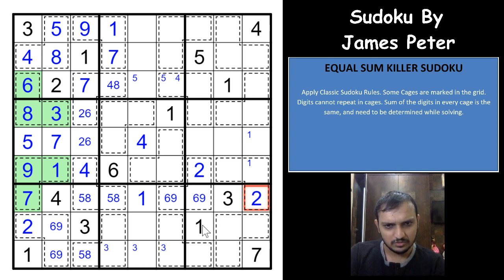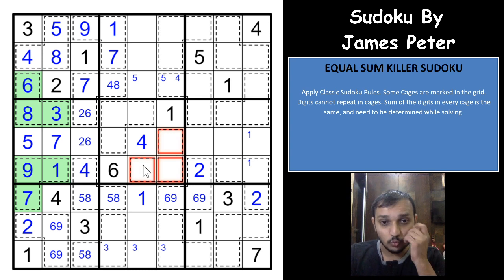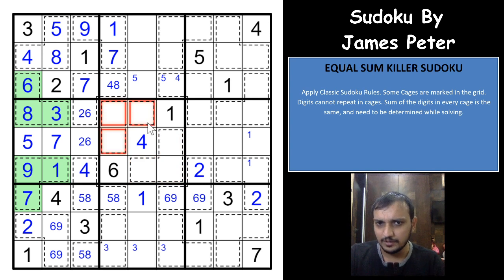Okay. So we are done till this. But if you see the cage in the center here, there is only one way. I mean to say, there are only 2 ways that you can fill a cage. Either using the 9, 3, 5 candidates, or 8, 7 and 2. 8, 2, 7 or 9, 3, 5. So either 9, 3, 5 would be here, or 9, 3, 5 would be here. 8, 2, 7 would be here, or 8, 2, 7 would be here, right?